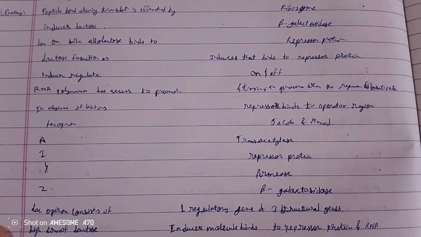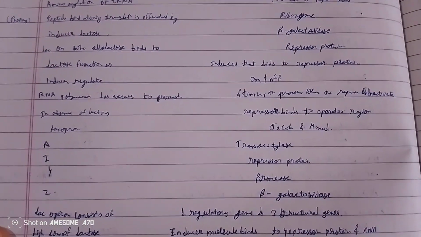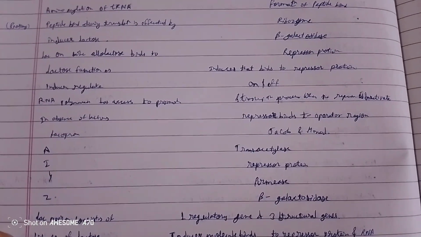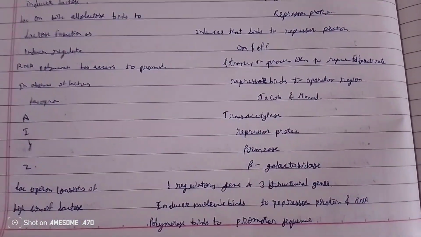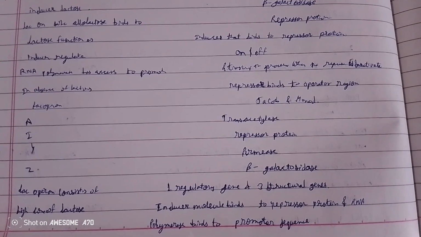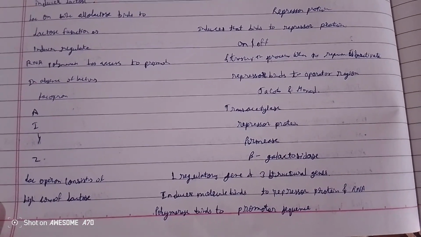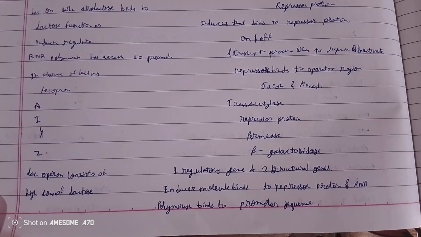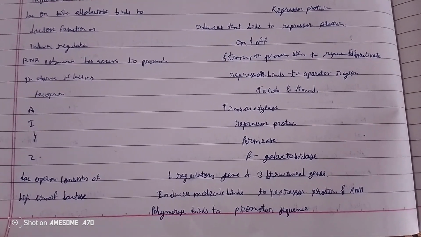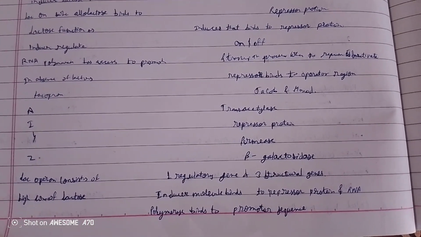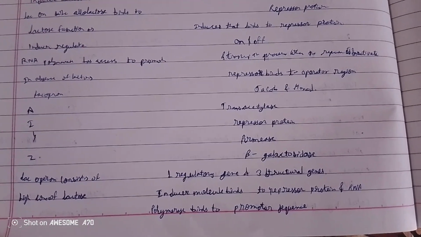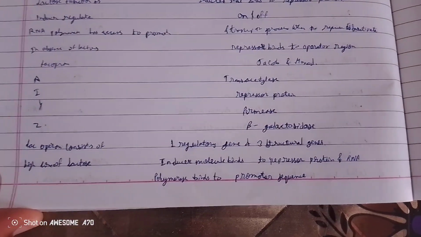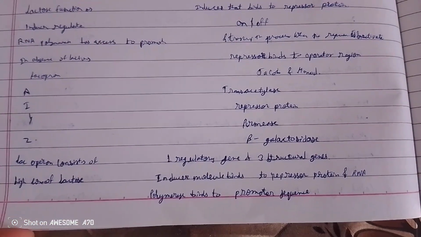Lactose is the inducer, and beta galactosidase is the enzyme. Lactose functions as an inducer that binds to the repressor protein. The inducer regulates the operon on and off. RNA polymerase then has access to the promoter and transcription proceeds, because the repressor is inactivated. In the absence of lactose, the repressor binds to the operator region.